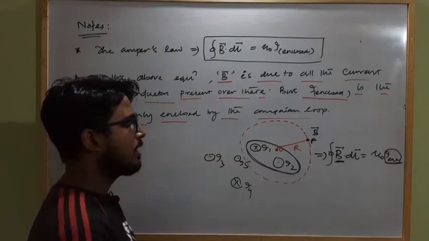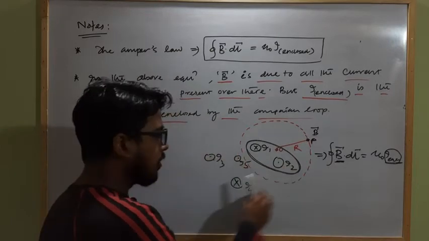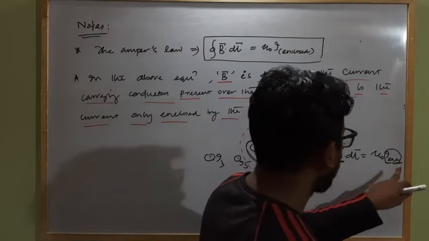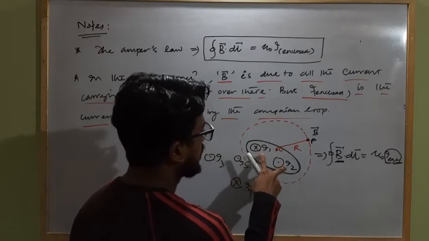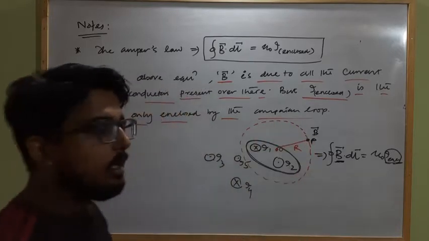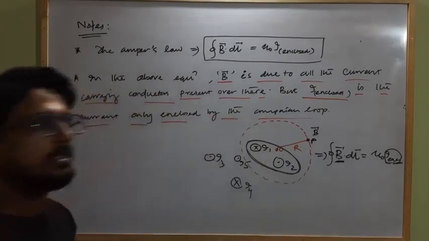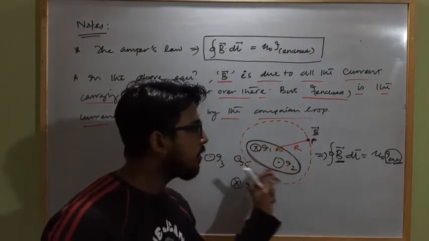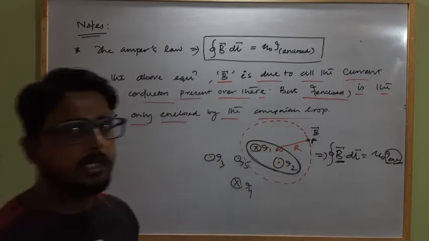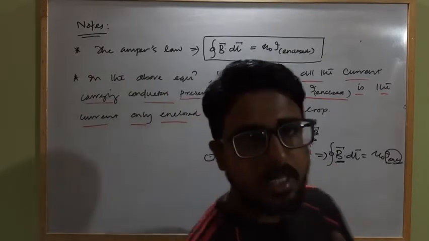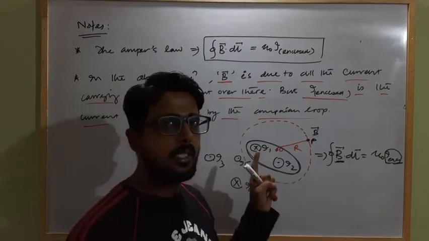So for this particular case, B at point P is because of I1, I2, I3, I4 and I5, due to all these current carrying conductors, but the I enclosed will be only these two currents, the net of these two, because they are enclosed by the Amperian loop. In this case I2 is out of the plane and I1 is into the plane. So what will be the net current enclosed? Because I2 and I1 are in different directions, one of them is considered positive and the other negative. So how do we decide which direction is positive and which is negative?